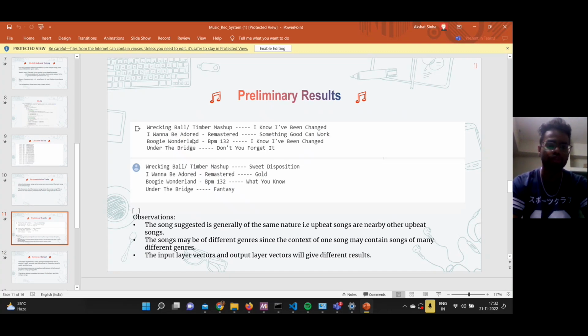These are some of the songs we were familiar with, and these were the songs that were recommended by the model. We had some observations based on preliminary listening. The songs suggested are generally of the same nature, that is, upbeat songs are nearby other upbeat songs. The songs may be of different genres since the context of one song may contain songs of many other genres, and the input layer vectors and output layer vectors will give us different results.